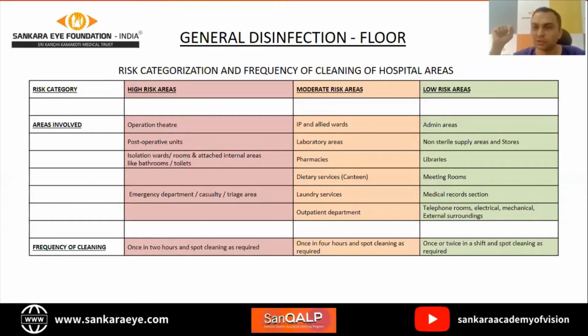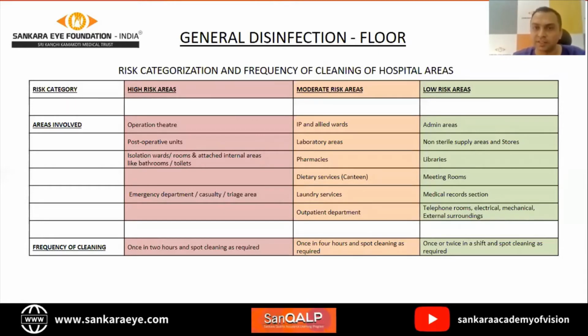So admin areas, your boardroom, your stores, your libraries, meeting rooms, your MRD section, electrical areas. So those places don't require frequent cleaning since there are fewer people going there, lesser chance of infection being present in that area. So you can clean these areas once in a shift, usually once in morning, once in the evening.